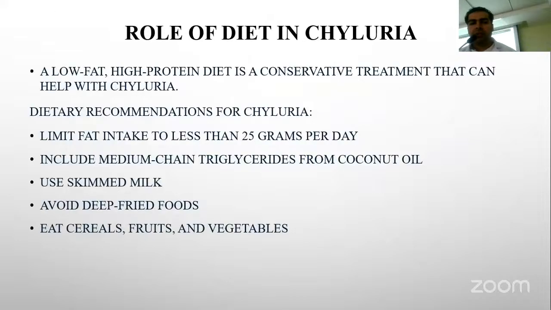Role of diet in chyluria. A low-fat and high-protein diet as a conservative method of treatment of chyluria is mostly successful. Dietary recommendations include limiting fat intake to less than 25 grams per day. It should include medium-chain triglycerides and skimmed milk, and deep-fried foods should be avoided.